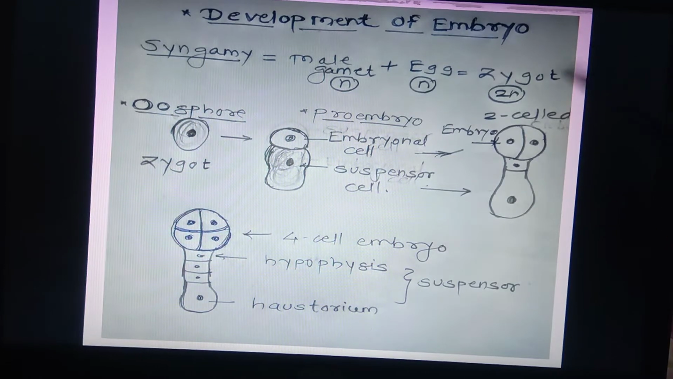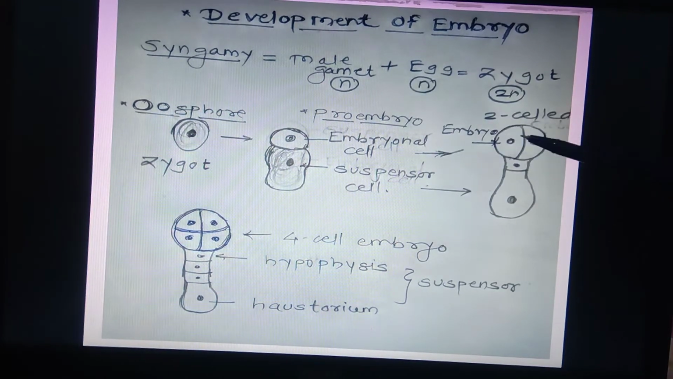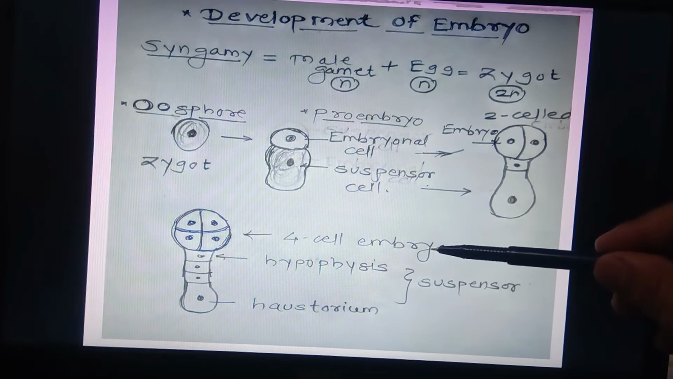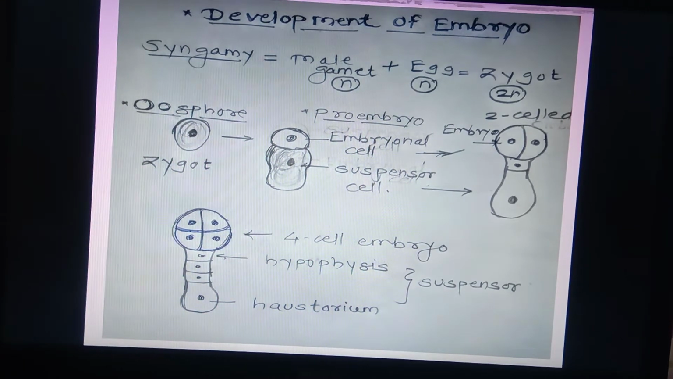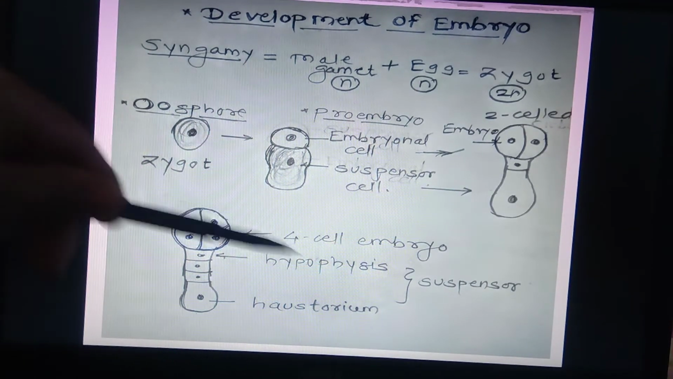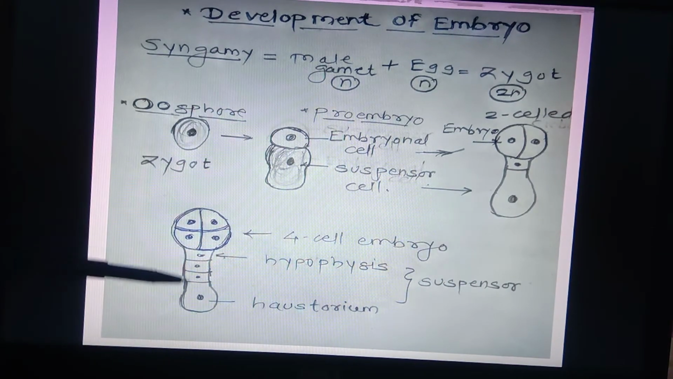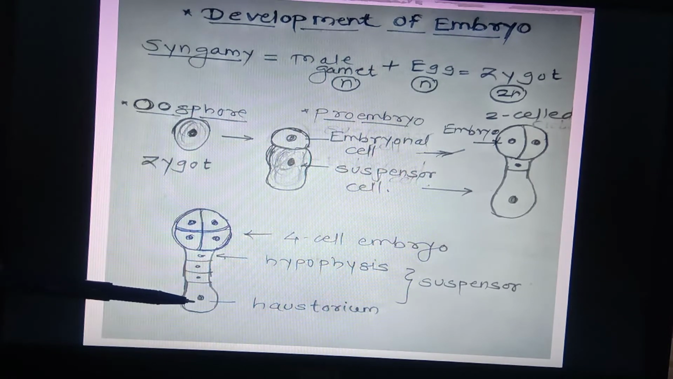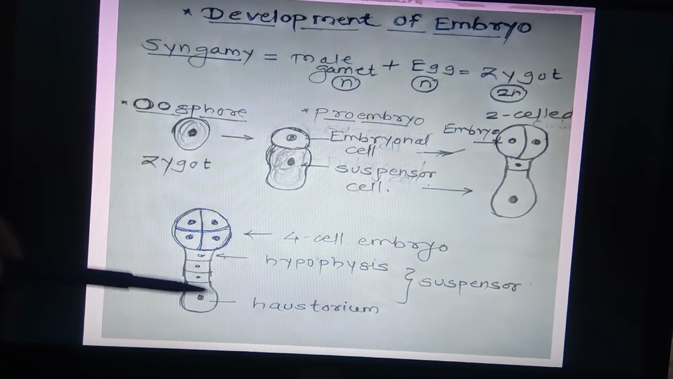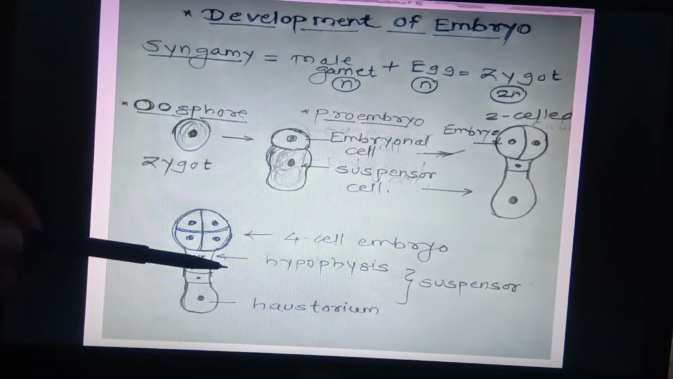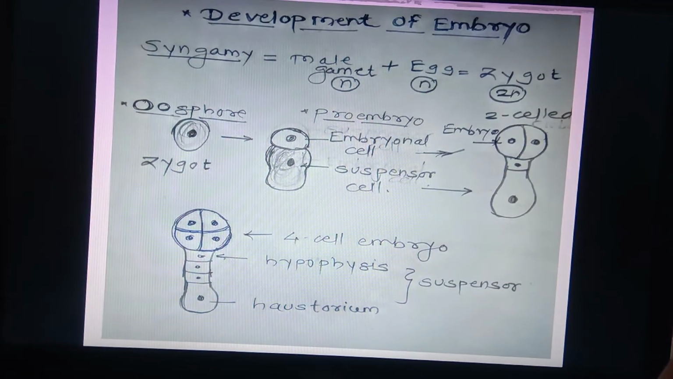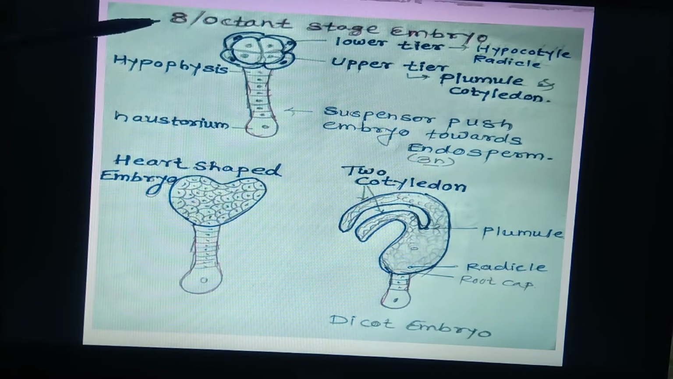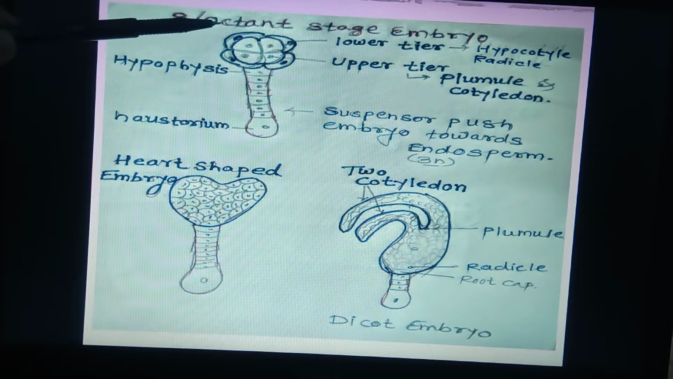In such a way, the one-celled embryonal cell forms two cells, then four cells, and the four cells form an 8-celled embryo. Here the 2-cell embryo gets converted into a 4-cell embryo. The lower suspensor cell also divides to form 4 cells. Of this suspensor, the cell present towards the micropylar end is called the haustorium, and the cell towards the embryonal mass is called the hypophysis. Now this 8-celled stage of embryo is called the octant stage of embryo.